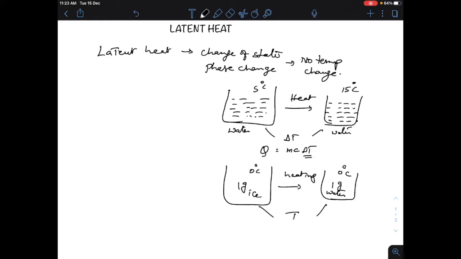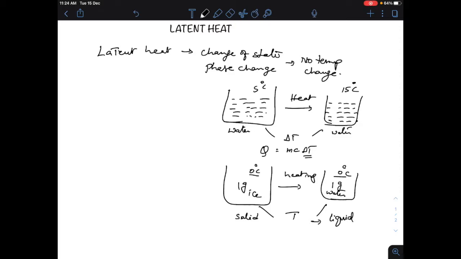So here the temperature is the same, 0 degrees centigrade, 0 degrees centigrade. So there is no change in temperature, but here solid ice is getting transformed into liquid.